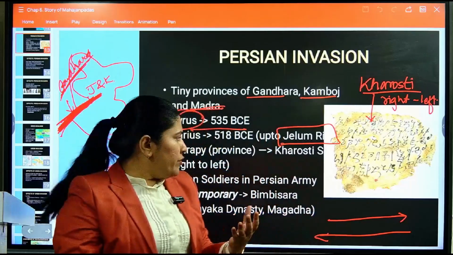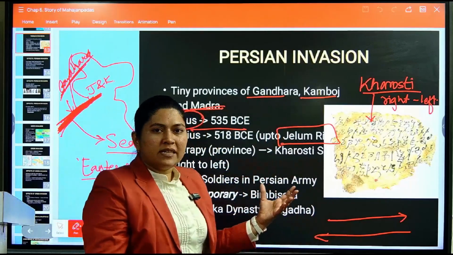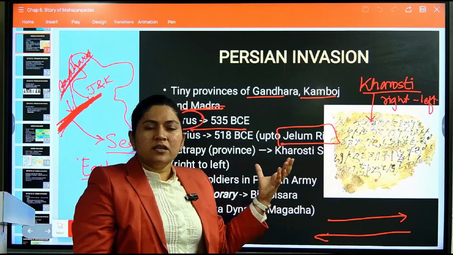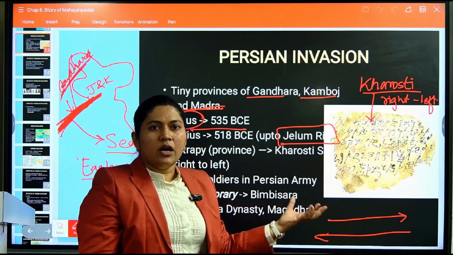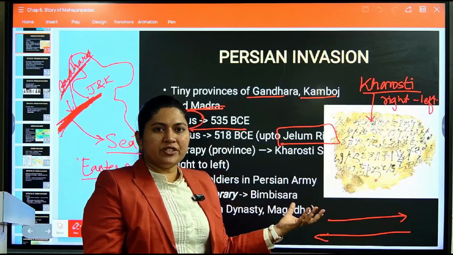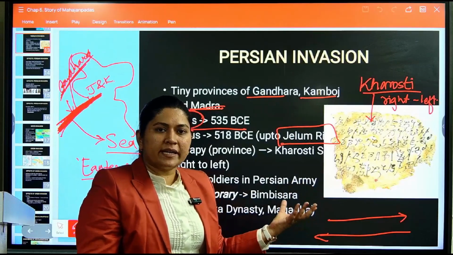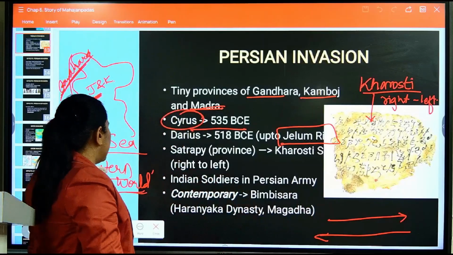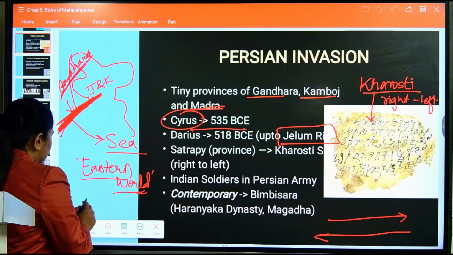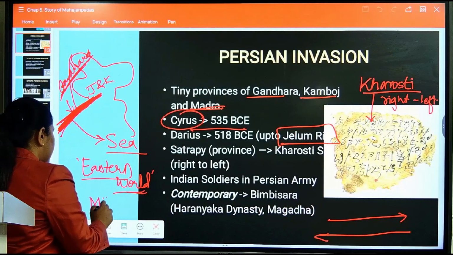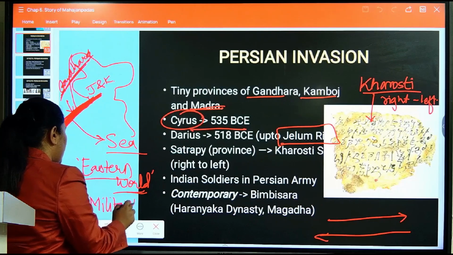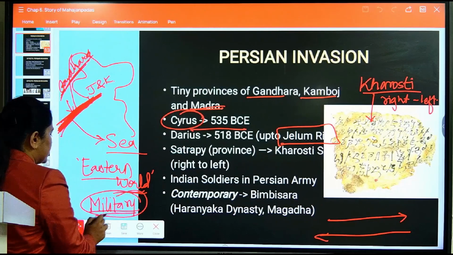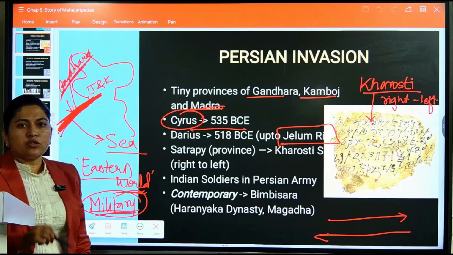So we can say that the Indians learned this language. When they had the Persian invasions, they made a remix with the Persian culture. So that is why you can say that the standing military for the first time was observed by the Indians because of the Persian